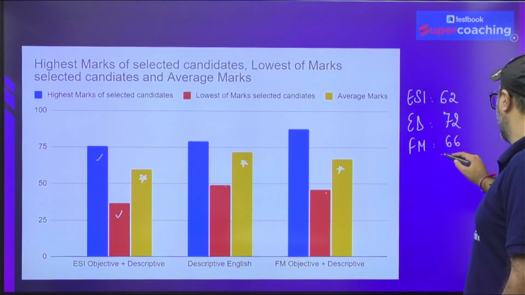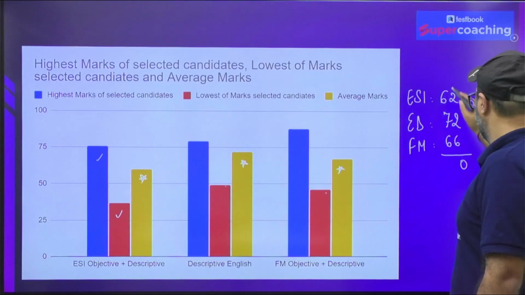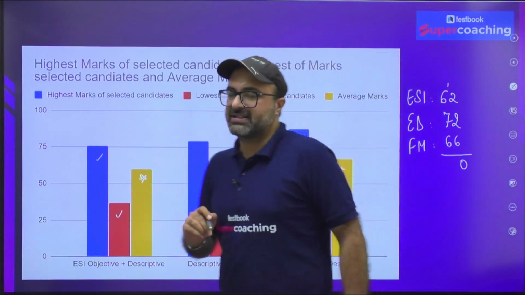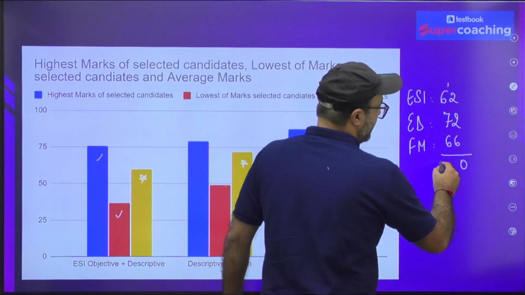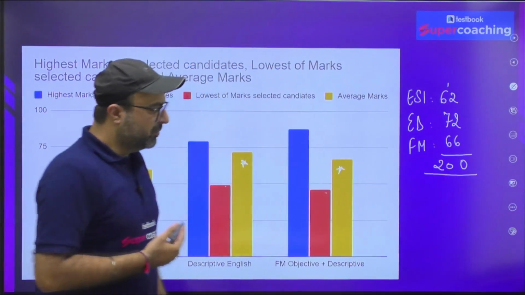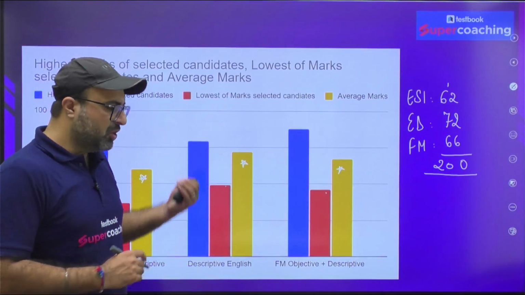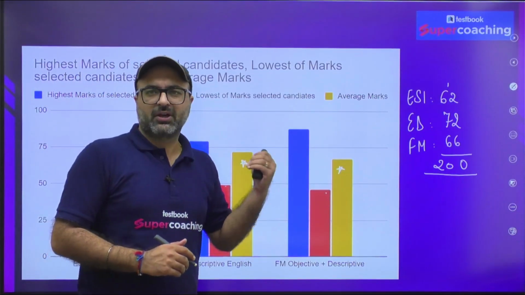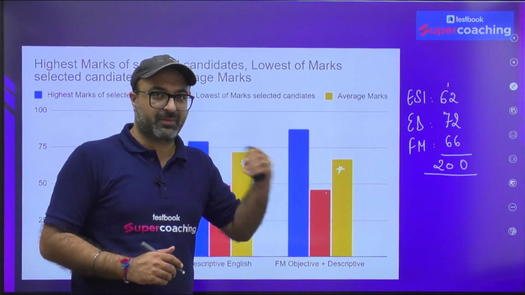If you add all of them, 2 plus 2, 4, 4 plus 6 is 10, 1 is carry. Then 7 plus 7 is 14, 14 plus 6 is 20. That means overall, if you're scoring more than 200 marks or close to 200 marks in phase 2, you will be in a situation to clear this examination for very sure in the very first attempt itself.